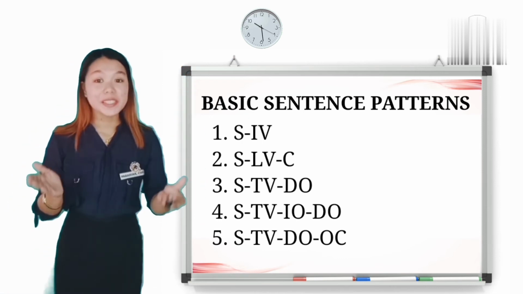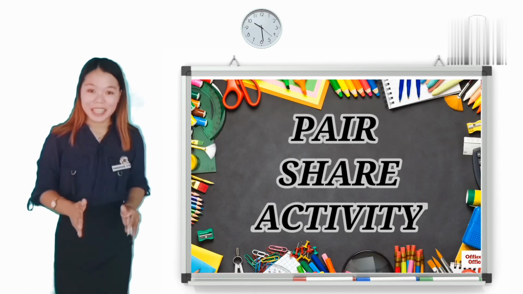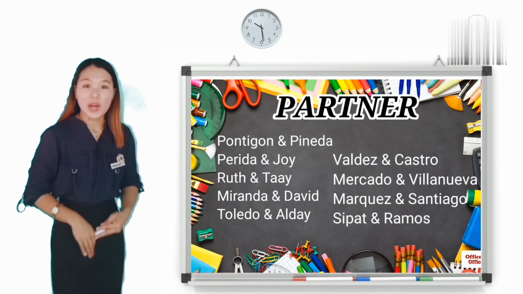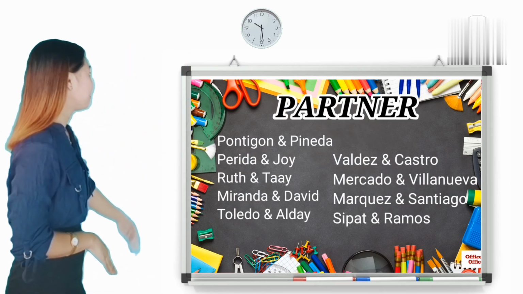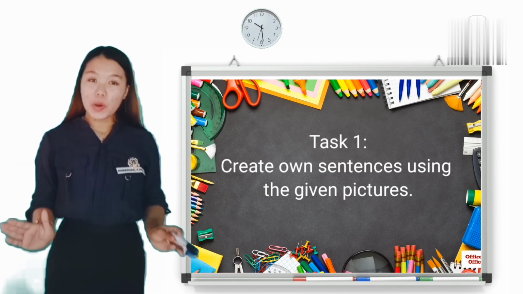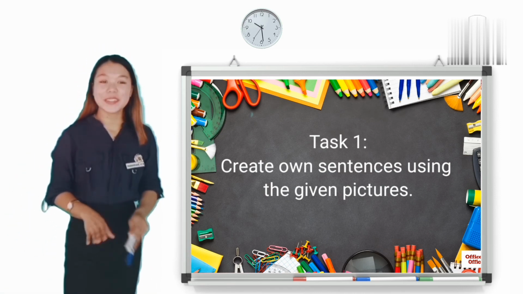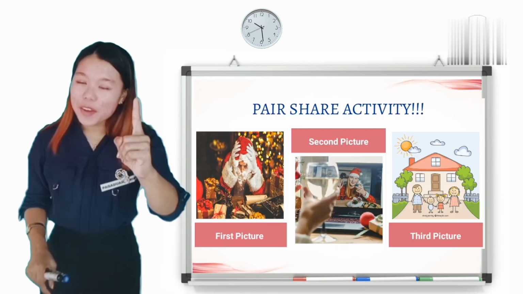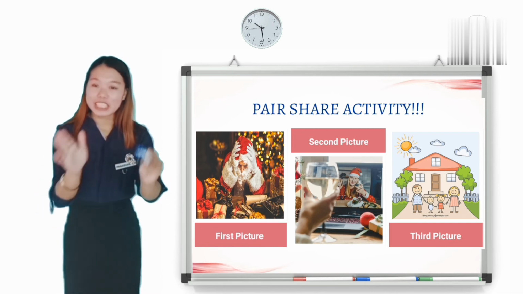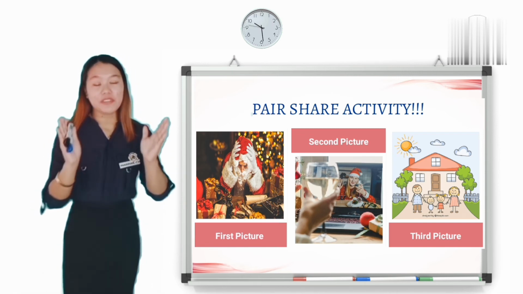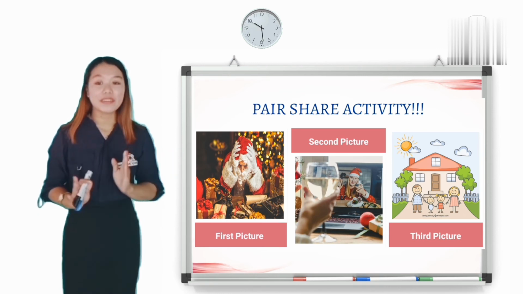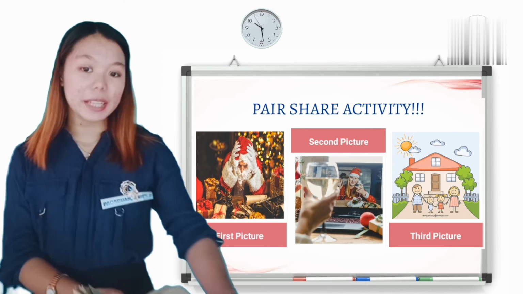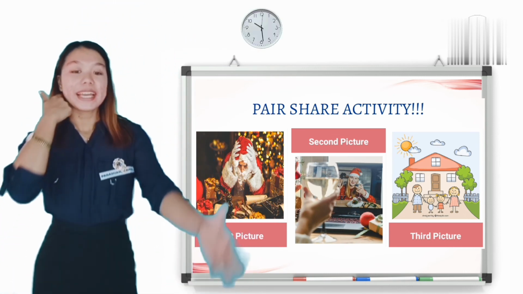So, if there is no question, let's begin the pair share activity. I grouped you by pair with the help of the Lucky Wheel application. This is the list of your group mates. Class, what you're going to do is create your own sentences using these pictures. Again, you will only choose one picture to create one sentence for each pattern. And also, you will identify the patterns by underlining the words and labeling them. I am, of course, giving you the materials: the manila paper and the marker. Get one and pass.